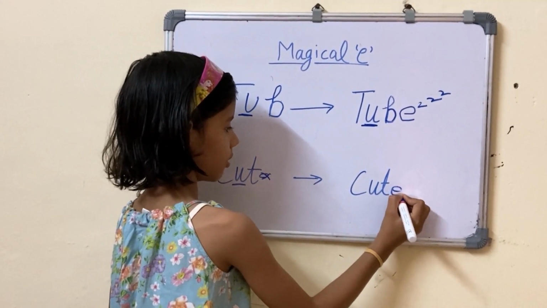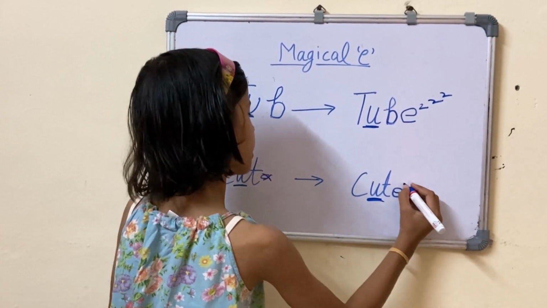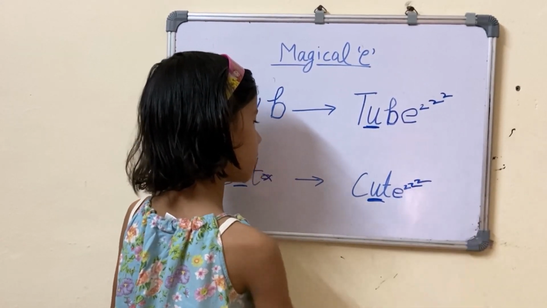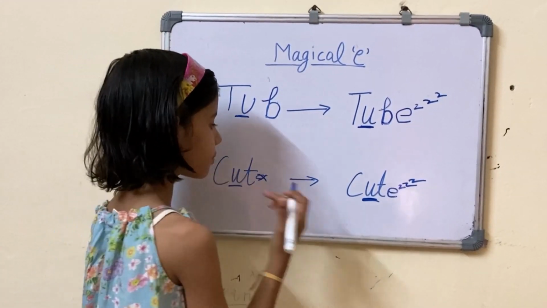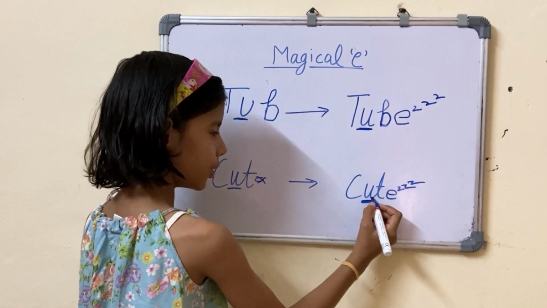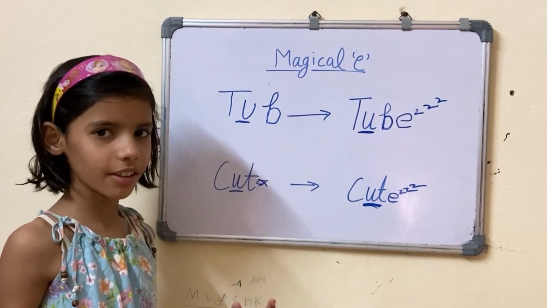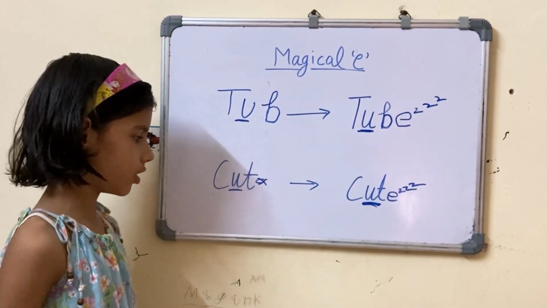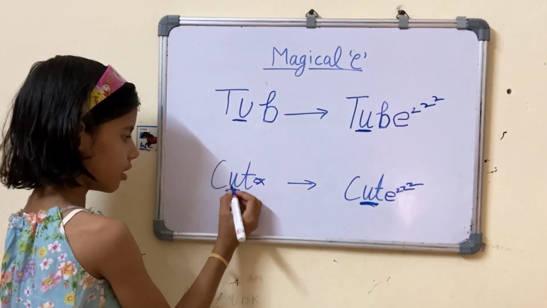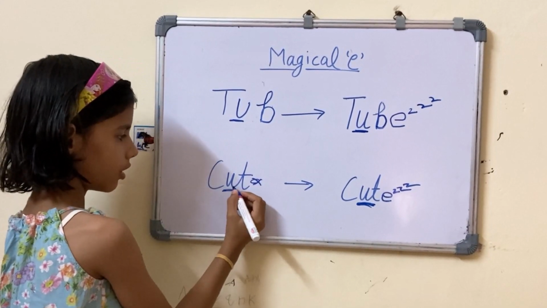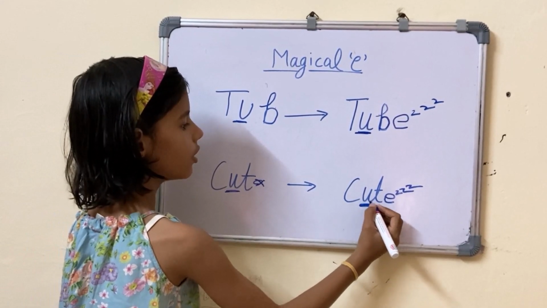And we can take the magical E. The U was making long sound and E was sleeping, and there is no sound of E. Cute, because U was making long sound and there is short sound of U. There is the cut, and again we can say cute.